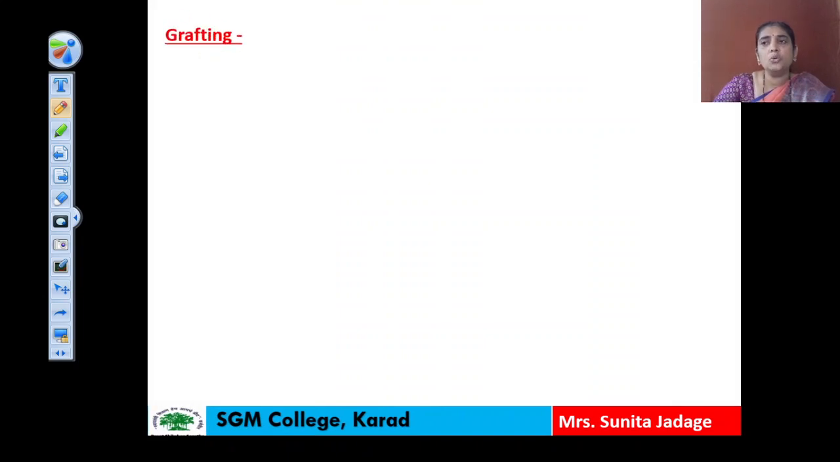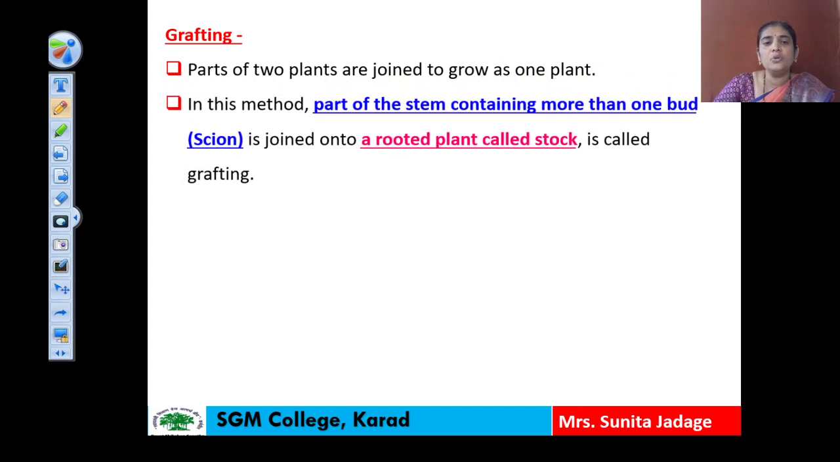In grafting, two different plants are joined together and afterwards those plants are growing as a single plant. And here the two different parts which are used for this grafting, out of that the one part, that is the part of stem containing one or more bud, that is known as a scion, and the rooted plant which is taken for this grafting, that is known as a stalk. Means here two plant parts we have to take. The one plant part that is having root, that is known as a stalk, and the other plant part which is grafted on this stalk, that part is known as a scion.